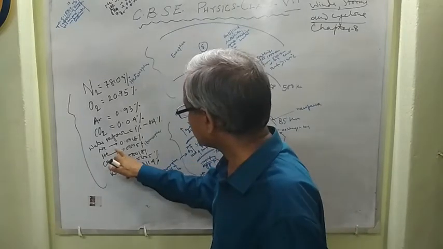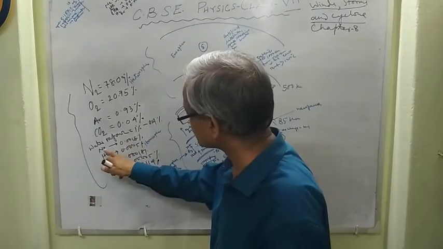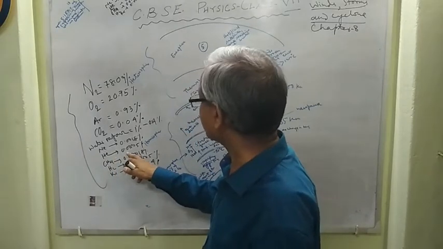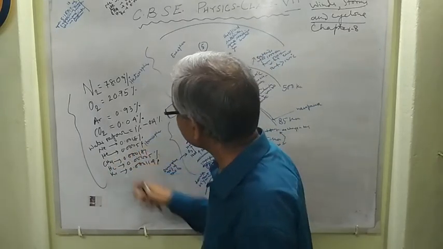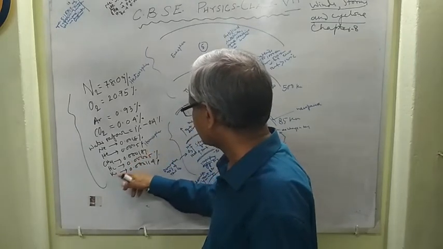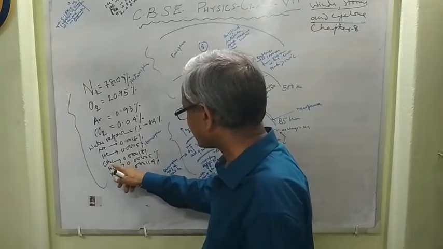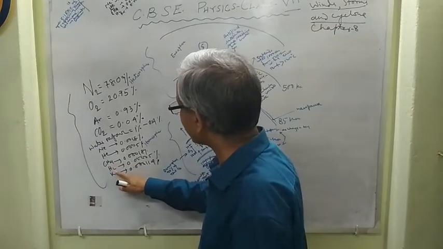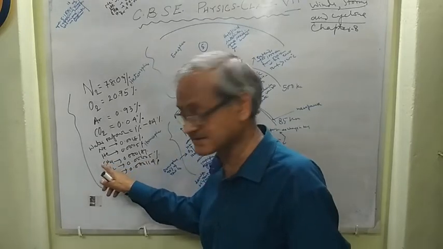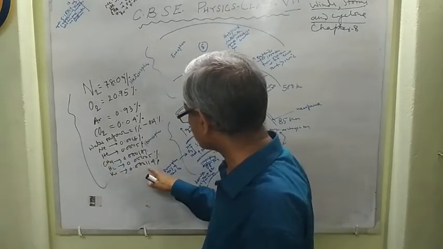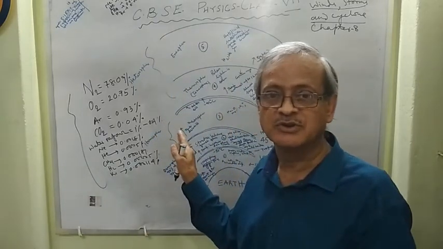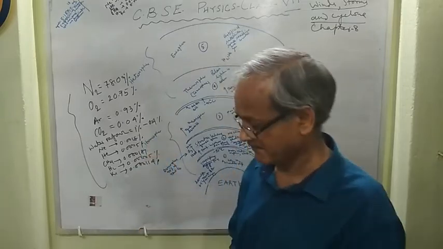Neon is 0.0018%. It is also an inert gas. Helium is also an inert gas. Its amount is 0.0005%. Methane is 0.0018%. It is a hydrocarbon, the simplest hydrocarbon. Hydrogen is 0.00005%. Methane is also called marsh gas. Krypton is 0.000114%. Write in your notebooks, exercise books, right?